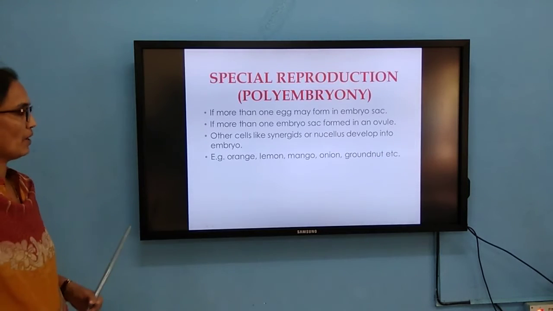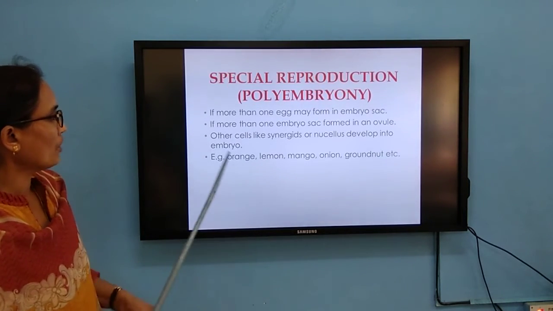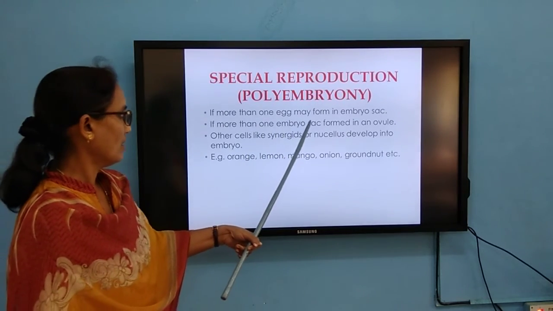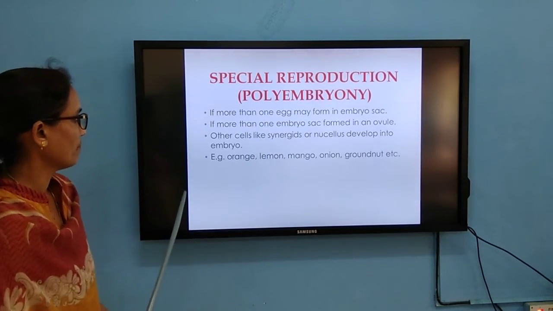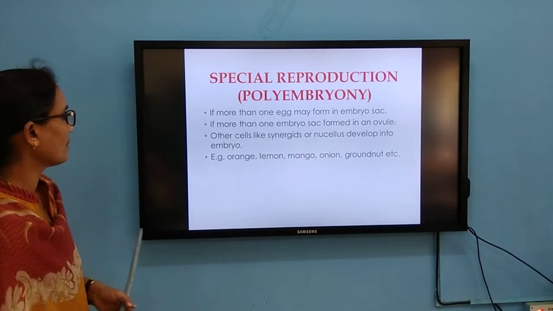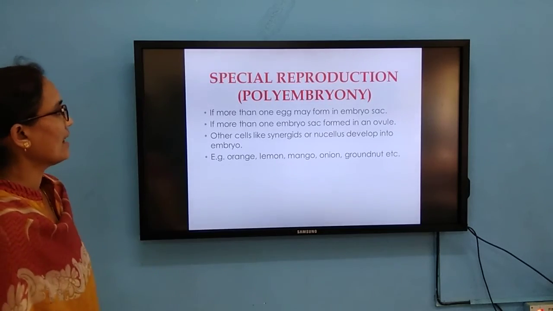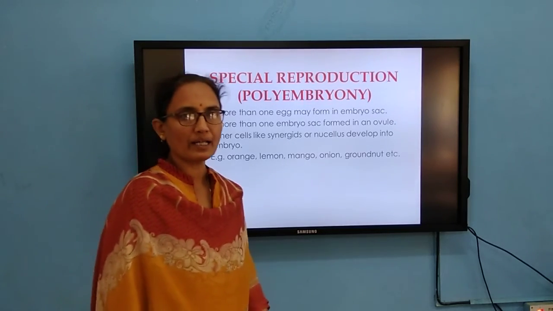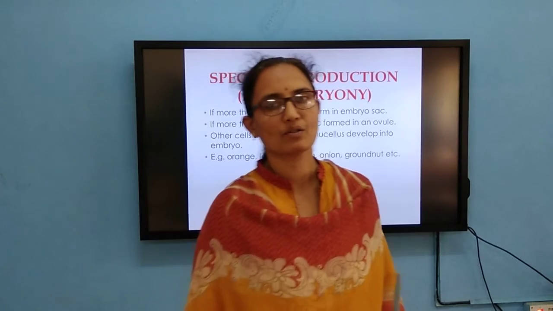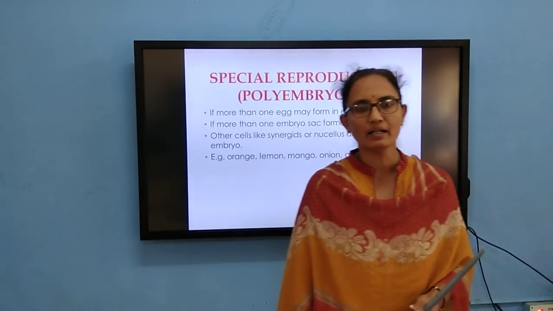Polyembryony occurs in citrus fruits: if more than one embryo forms in an embryo sac, other cells like synergids or nucellus develop into embryos. For example, polyembryony is observed in orange, lemon, mango, etc. The rest of the material is given in the e-content.